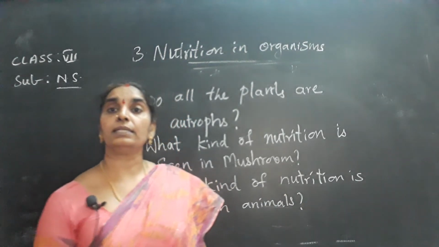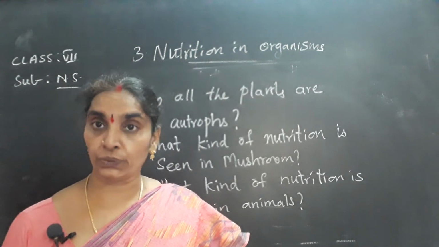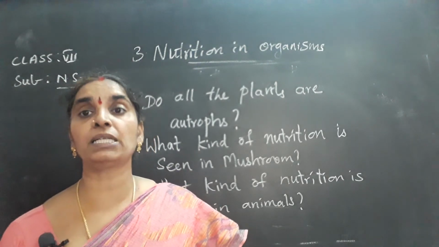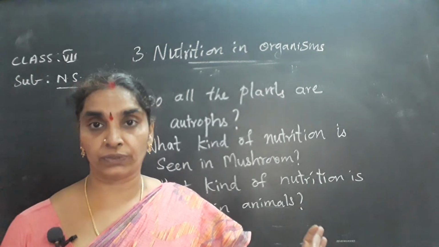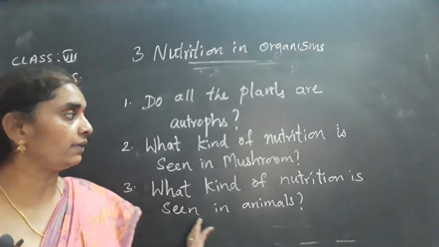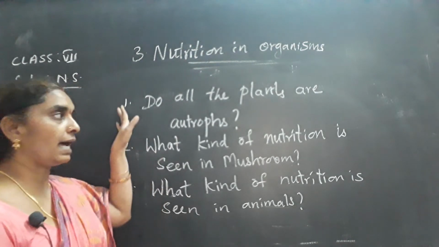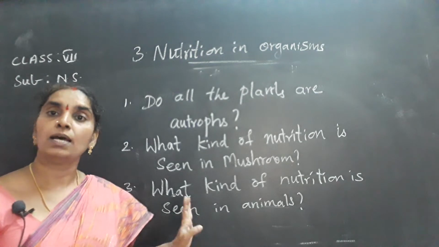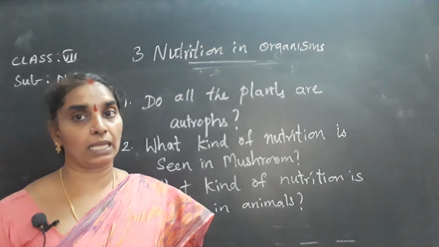Since animals depend on other organisms for their food, the mode of nutrition exhibited by animals is the heterotrophic mode of nutrition. Note it down and write the answer carefully in your notes. So you have to write the answers for these three questions in your notebook below the table, and you have to complete the table also.